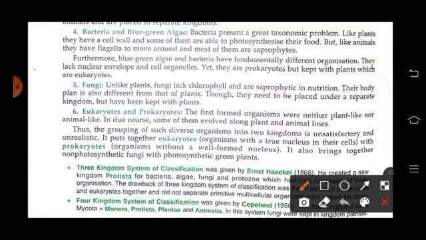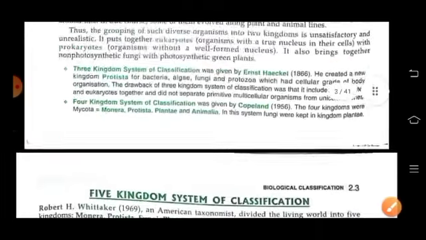Eukaryotes and prokaryotes: the first formed organisms were neither plant-like nor animal-like. So in due course, some of them evolved along plant and animal lines. So grouping of such diverse organisms into two kingdoms is unsatisfactory and unrealistic. It puts together eukaryotes with prokaryotes. It also brings together non-photosynthetic fungi with photosynthetic green plants. So this two kingdom classification was discarded.